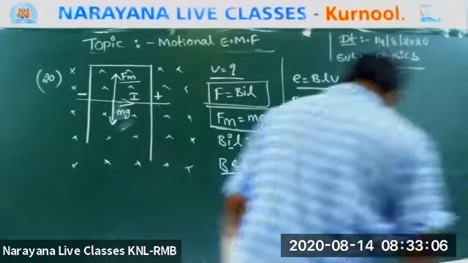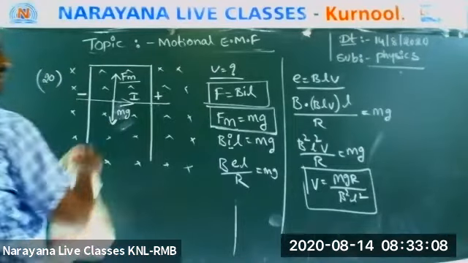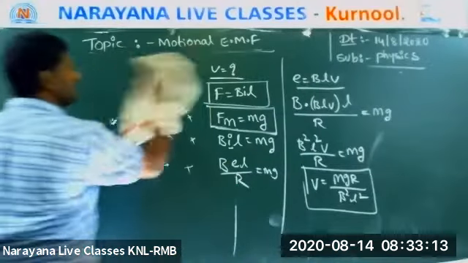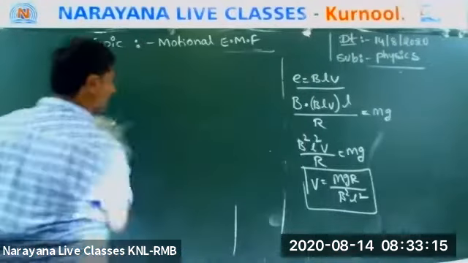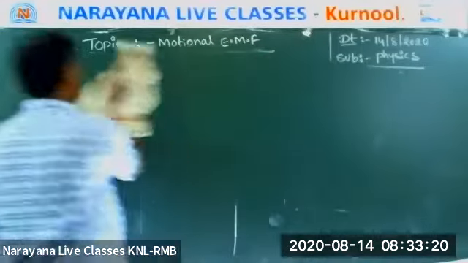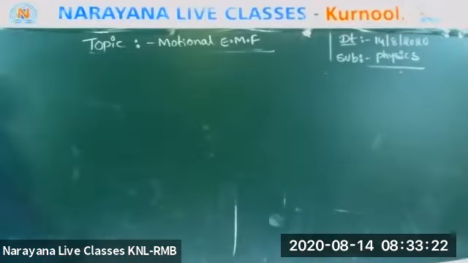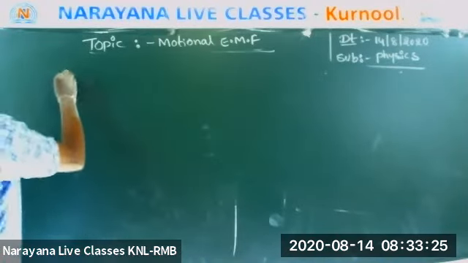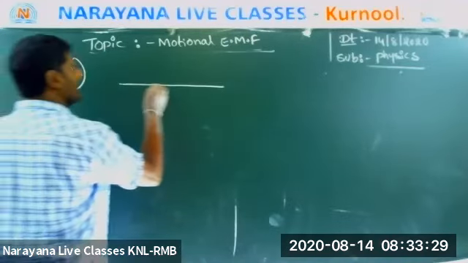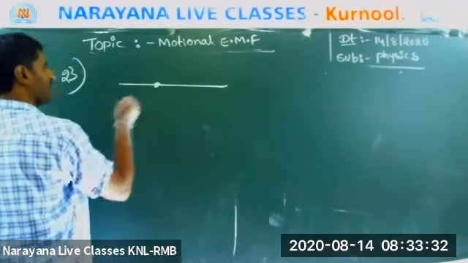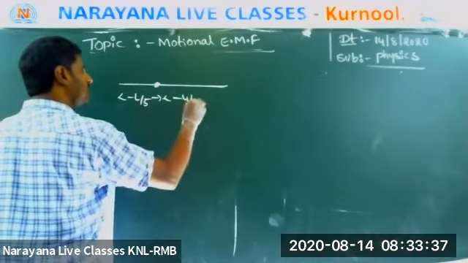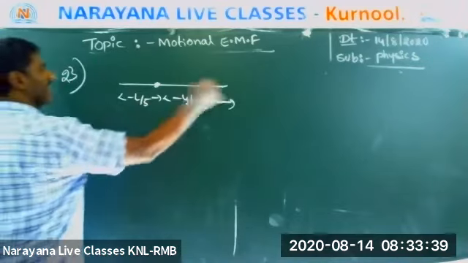Okay, last but not least, question number 23. Everyone listen. There is a rod. It has an axis of rotation. This is L by 5. This is 4L by 5. Everyone listen. Total length is L.